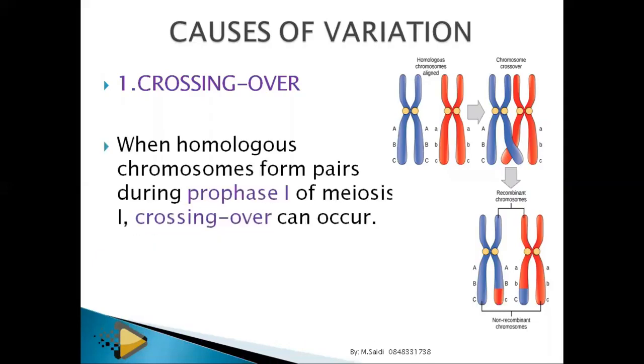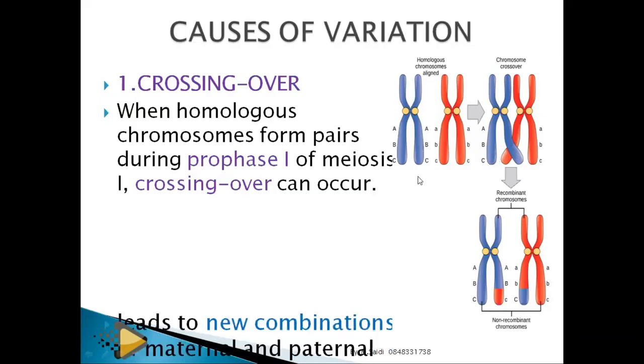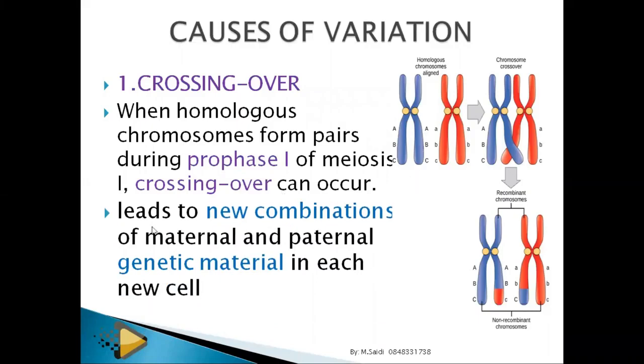So crossing over happens when homologous chromosomes form pairs during prophase 1. I said prophase 1 is very important in meiosis. Crossover can occur as you see it here. Crossover, as I've tried to explain, leads to new combinations of genetic material in new cells. If they separate during anaphase, they will go to different cells.